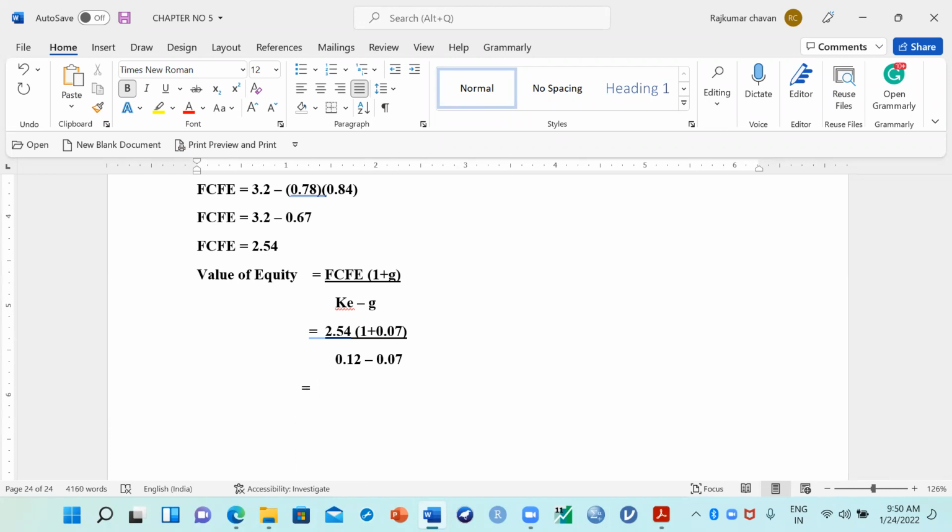So 2.54, just multiply the numerator. How much is it coming? Just tell me the numerator value. It is 2.72. Okay. So as per what you got, it is 2.72 divided by 0.12 minus 0.07, which is how much? 0.05.